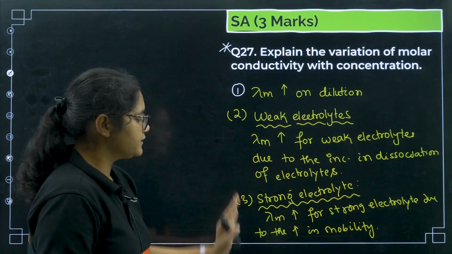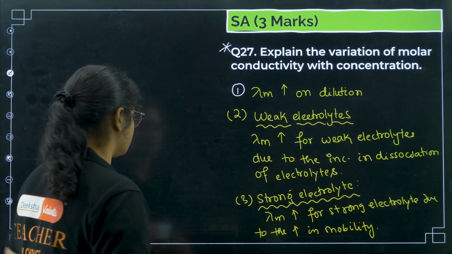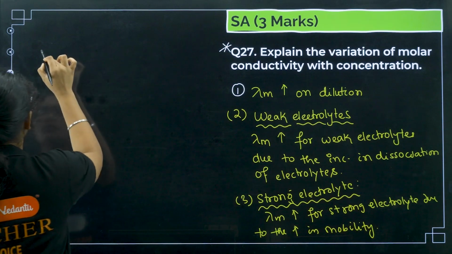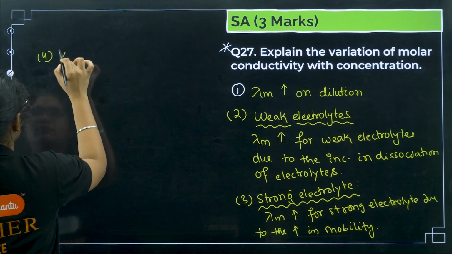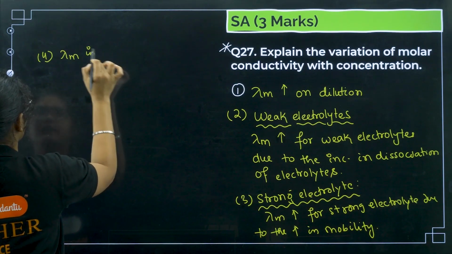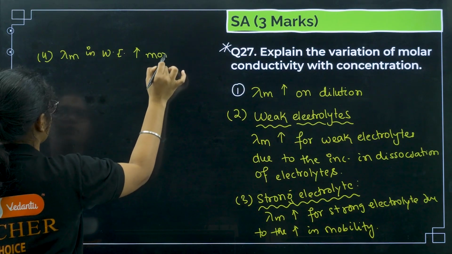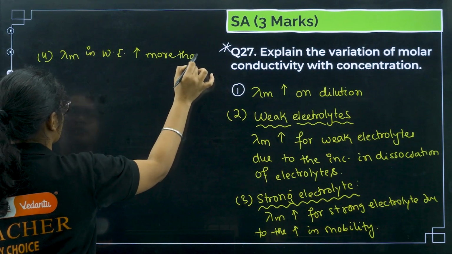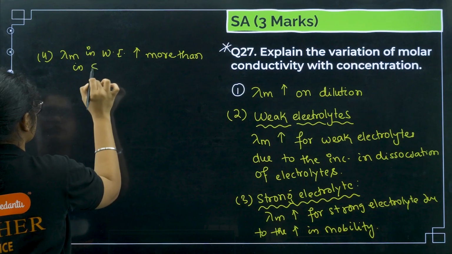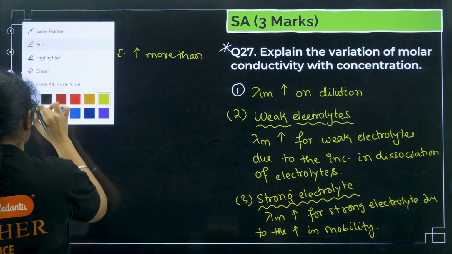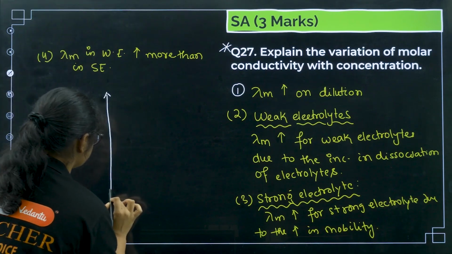After this, you have to write one conclusion point: molar conductivity in weak electrolytes increases more than in strong electrolytes. Now you have to draw a graph and show this.